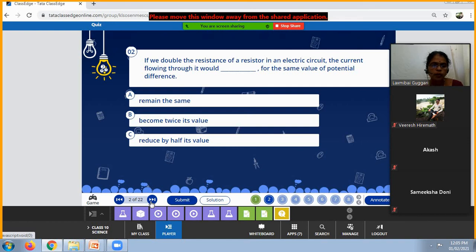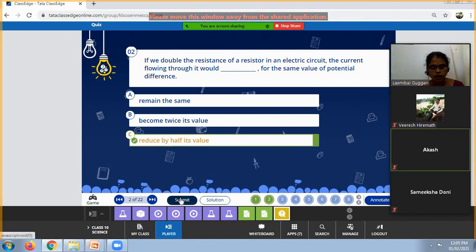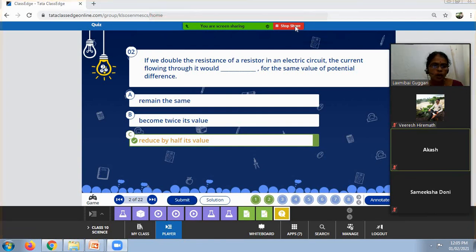If we double the resistance of a resistor in an electric circuit, the current flowing through it would be, current is inversely proportional, so reduced by half. Exactly correct. Okay, students, very good. So you have understood about Ohm's law.